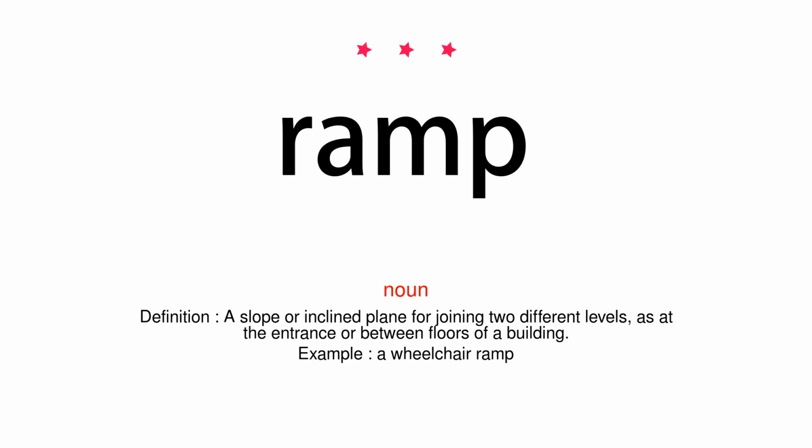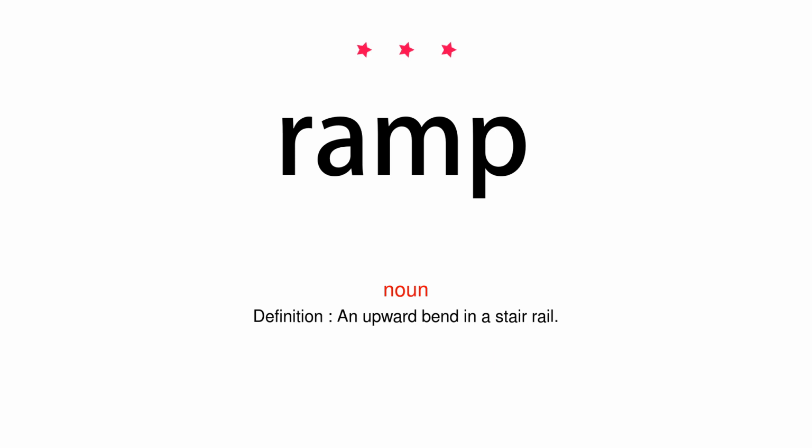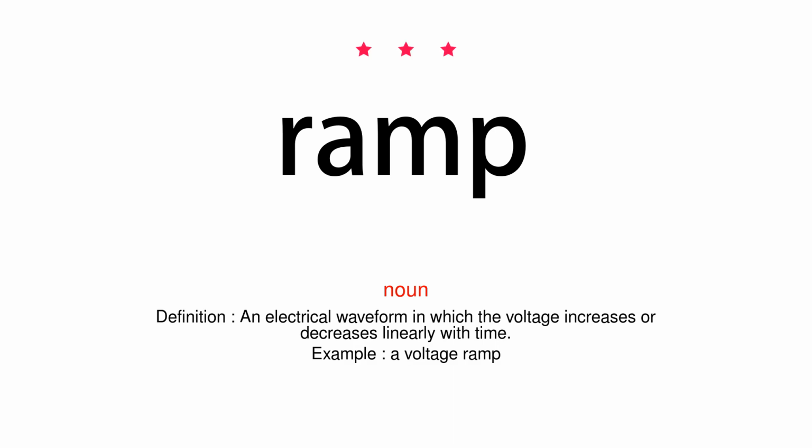Noun. Definition: a slope or inclined plane for joining two different levels, as at the entrance or between floors of a building. Example: a wheelchair ramp. Noun. Definition: an upward bend in a stair rail. Noun. Definition: an electrical waveform in which the voltage increases or decreases linearly with time.